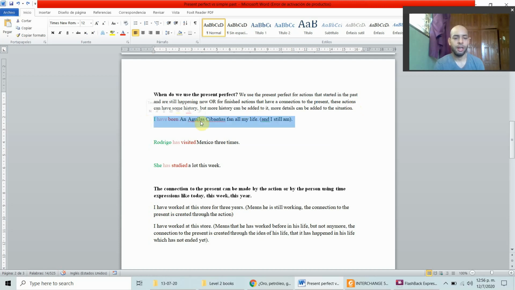For example, I have been an Águilas Ibañez fan all my life, and I still am. Since the moment I was born, we have been fans of the team all my life. So that started in the past, and it's still happening at this moment. It was a reality in the past, and it's still a reality now. So to explain these situations, we use the present perfect.